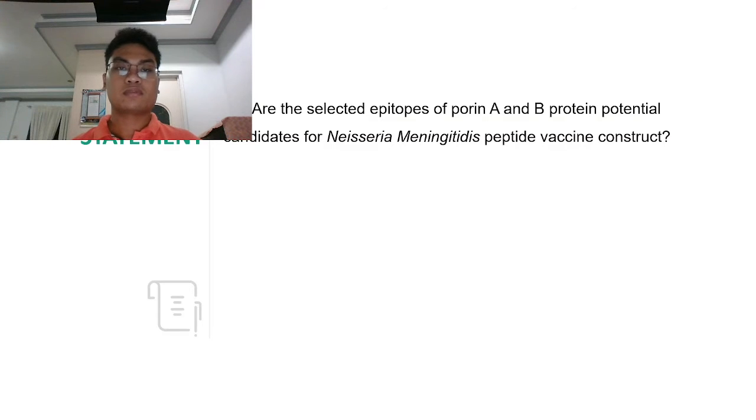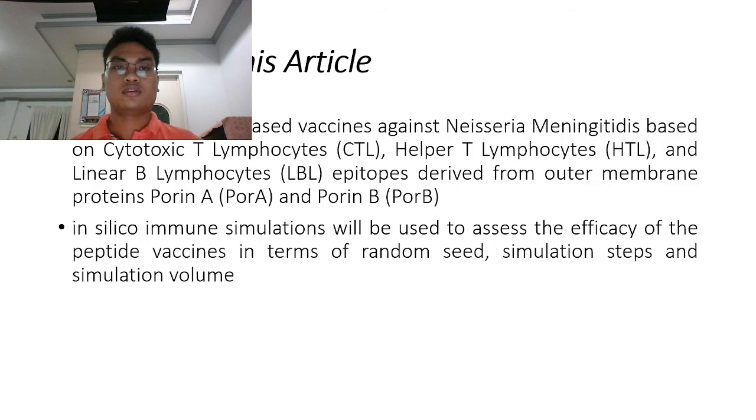The problem statement is: are the selected epitopes of purine A and B proteins potential candidates of a non-immunogenic peptide vaccine construct? And the objective of this study is to predict peptide-based vaccines against non-immunogenic based on cytotoxic T lymphocyte, helper T lymphocyte, and linear B lymphocyte epitopes derived from outer membrane proteins, purine A and purine B.